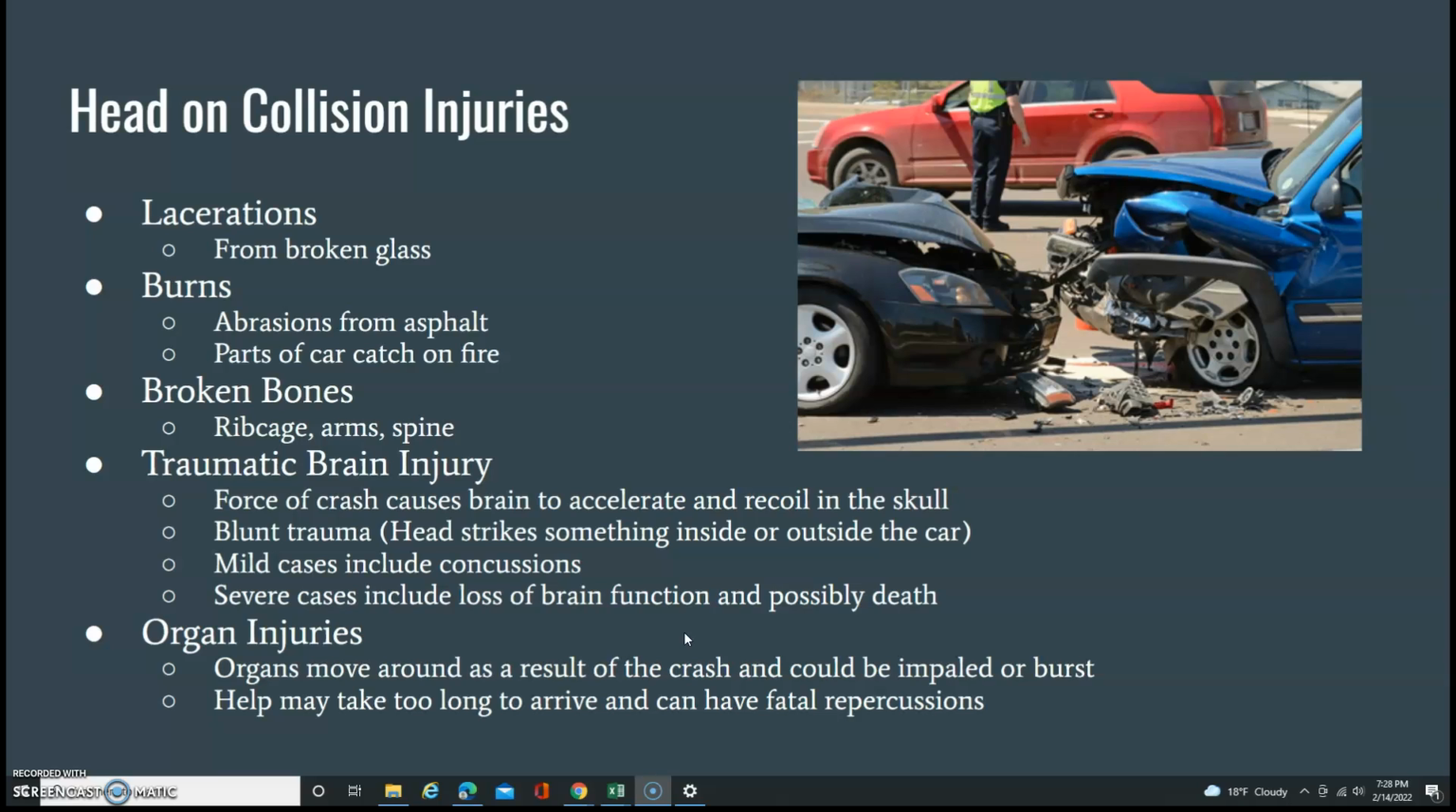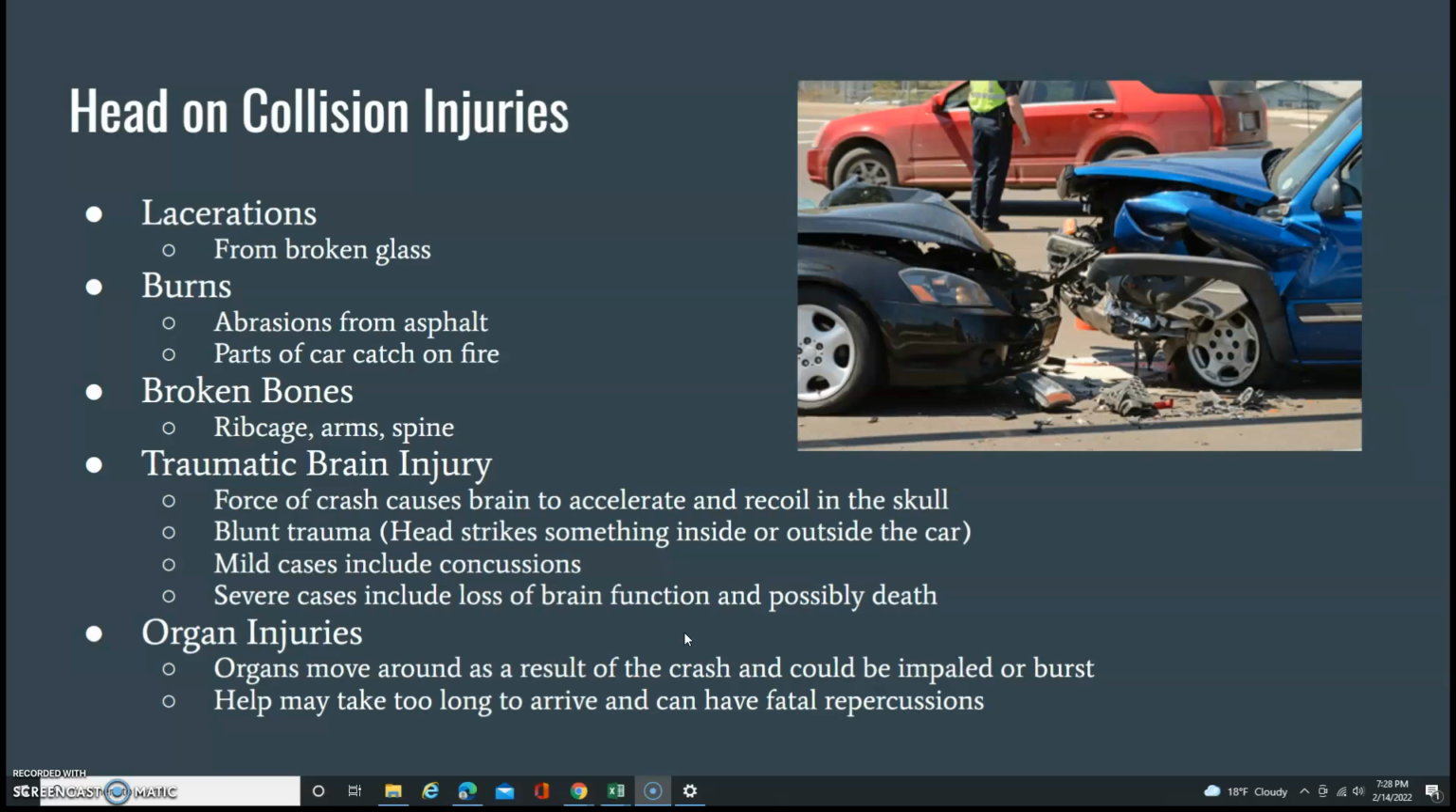Traumatic brain injury can occur when the force of the crash causes the brain to accelerate and recoil in the skull. Blunt trauma could also be a factor in traumatic brain injury when the head strikes something inside or outside of the car. Mild cases include concussions. However, severe cases include loss of brain function and possibly death.